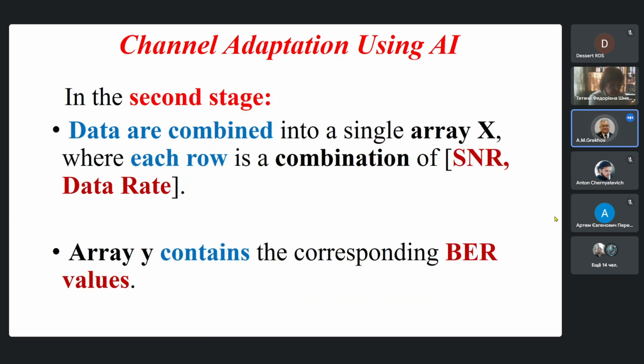In the second stage, data are combined in an array X, where each row is a combination of signal-to-noise ratio and data rate. Array Y contains the corresponding bit error rate values.